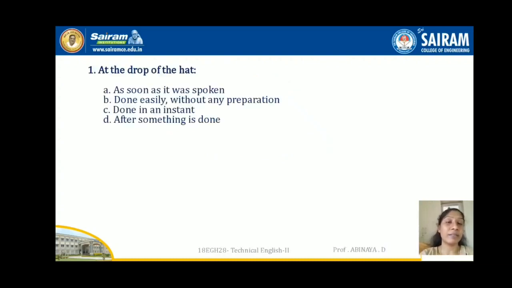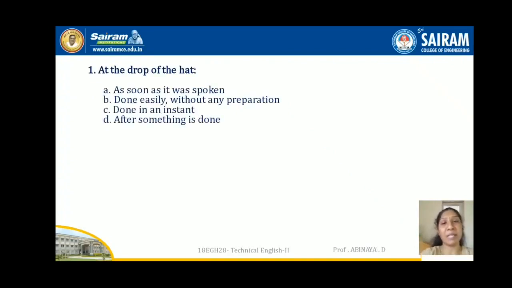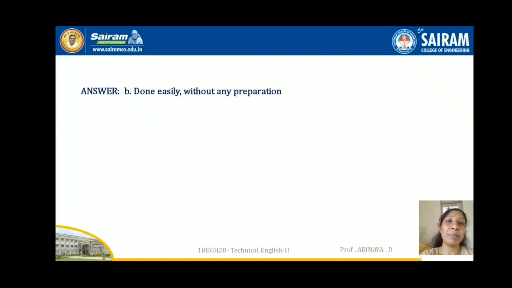I have a set of idioms and phrases here for some examples. Since you are going to write MCQs, here I have a few MCQs on idioms and phrases. Let us see what they are. First, at the drop of the hat. What do you mean by at the drop of the hat? As soon as it was spoken, done easily without any preparation, done in an instant after something is done. Actually all these seem alike, right? But there is a separate, particular answer. So what may be the answer? Done easily without preparation. So at the drop of the hat means done easily without any preparation.